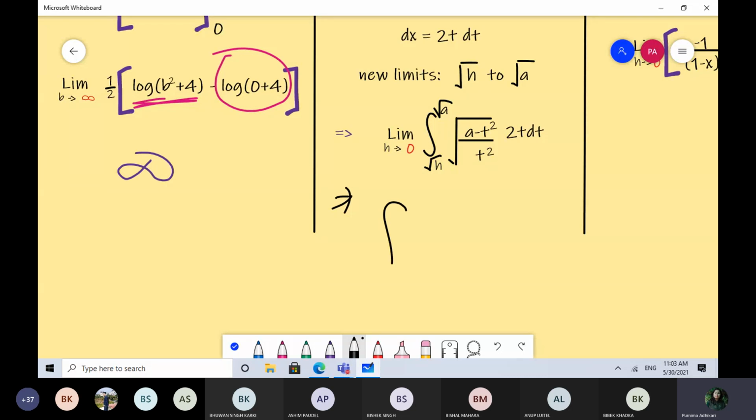You have to integrate 2 root under a minus t square dt. इसको integration गर्नु पर्यो, how do you integrate this function? Do you remember, I've asked this formula in the beginning. त्यसमा त्यो t by 2 अनि square root of a minus t square and sin inverse.